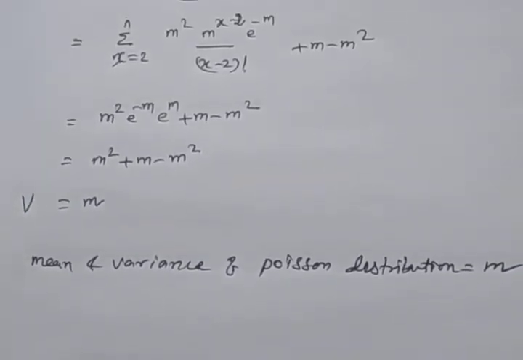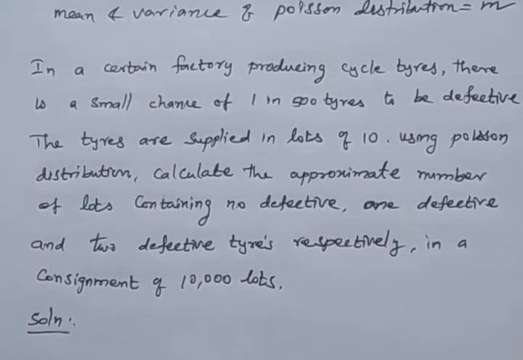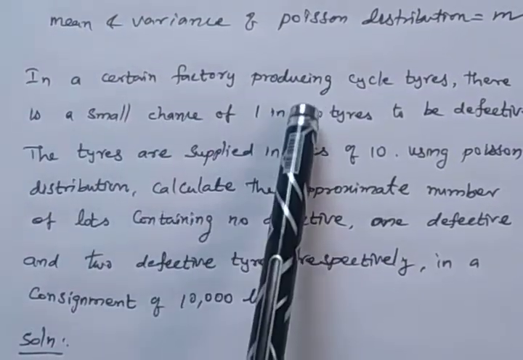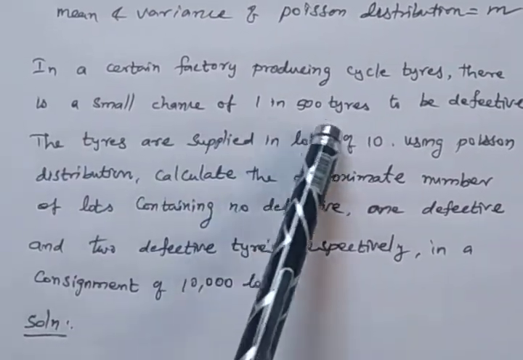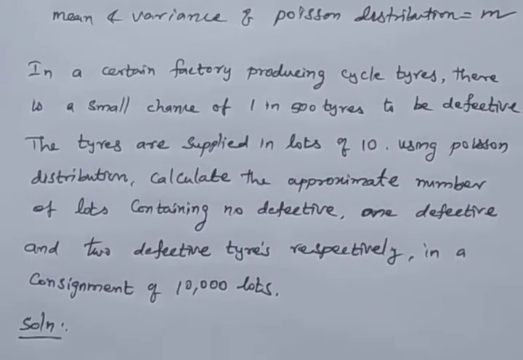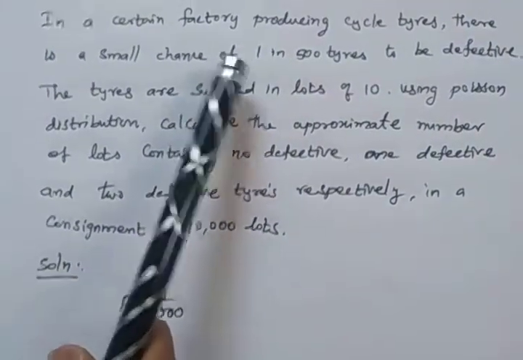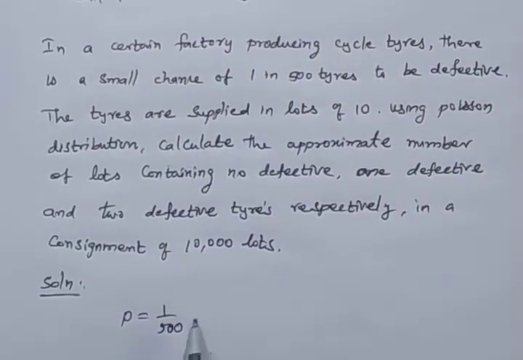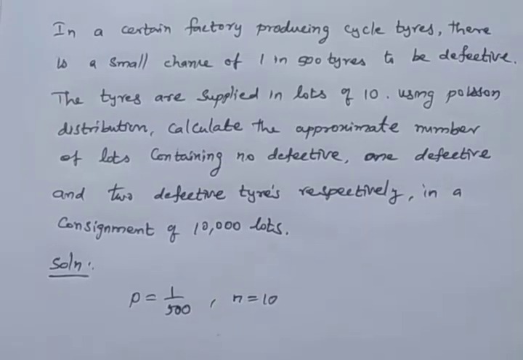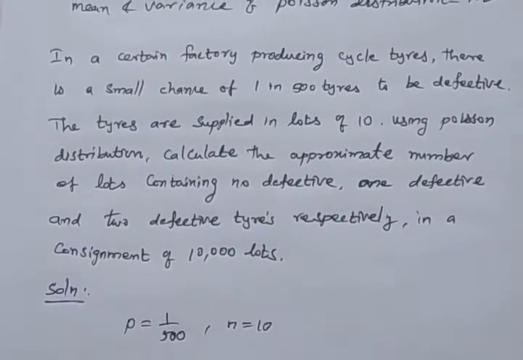Here in an example, in a certain factory producing cycle tires, there is a small chance of 1 in 500 tires to be defective. So here p is 1 by 500. Out of 500, 1 tire is defective. The tires are supplied in lots of 10. So in a box there will be 10 tires. Using Poisson distribution, calculate the approximate number of lots containing no defective.